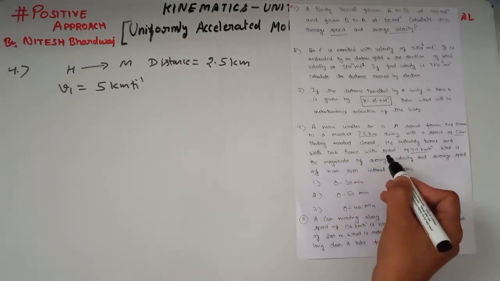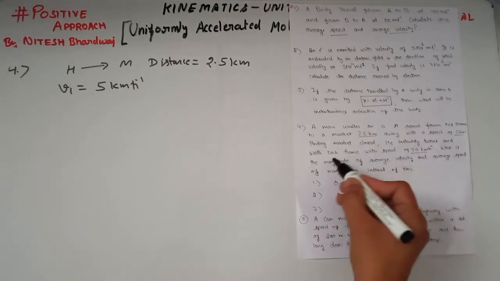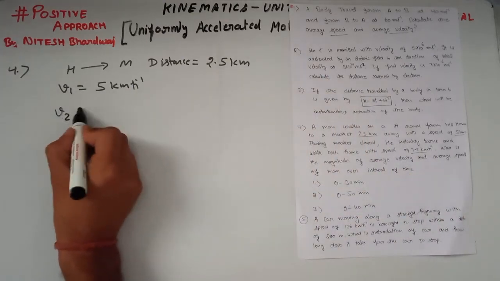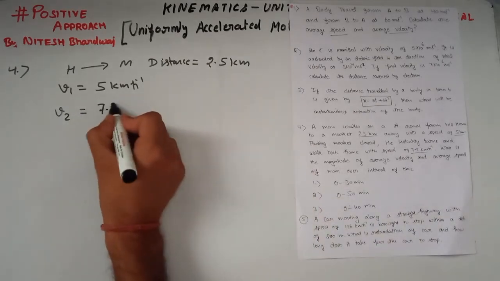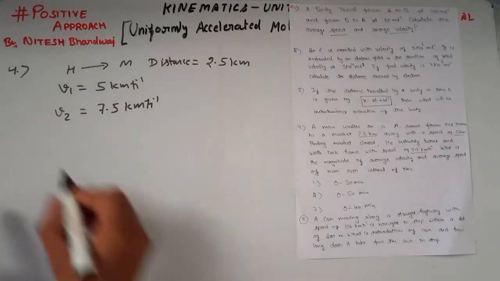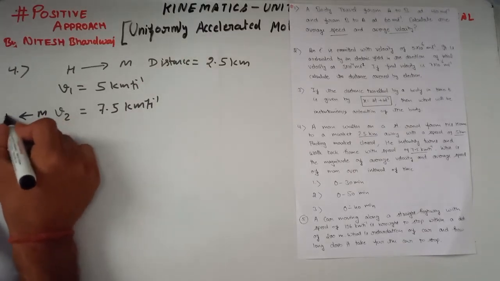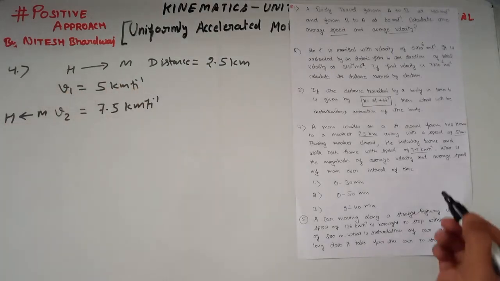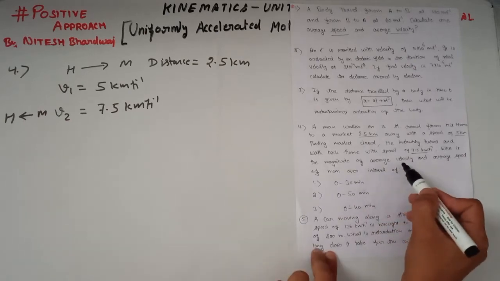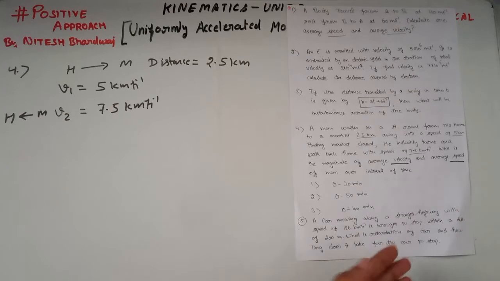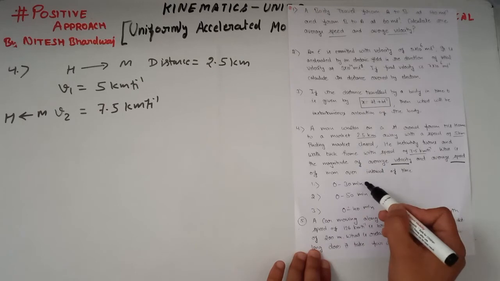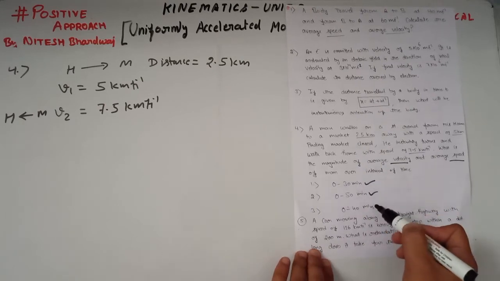Finding the market closed, he instantly turns and walks back home with a speed of 7.5 kilometer per hour. Let v2 be the velocity, market to home, and v1 is the velocity, home to market. What is the magnitude of average velocity and average speed? We have to calculate average velocity and average speed of the man over the time interval 0 to 30 minutes, 0 to 50 minutes, and 0 to 40 minutes.